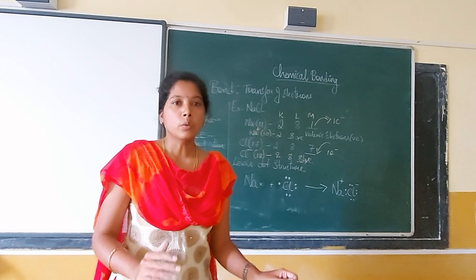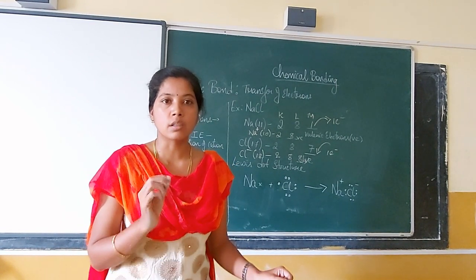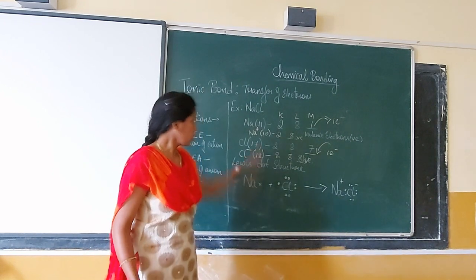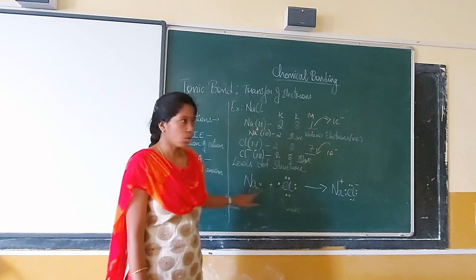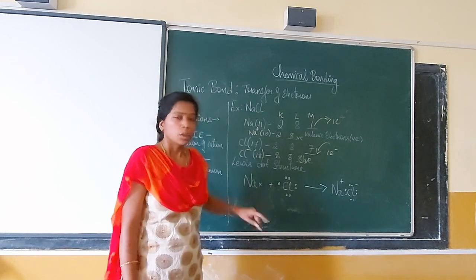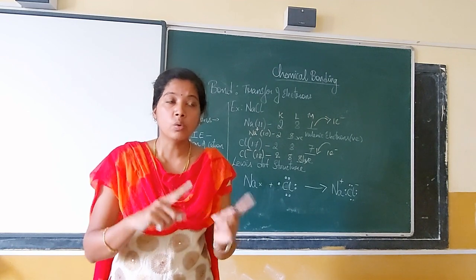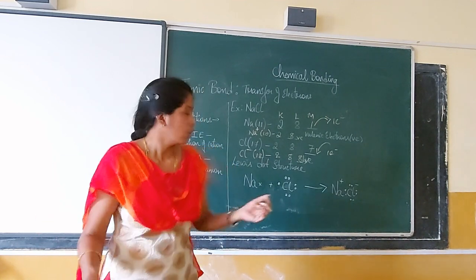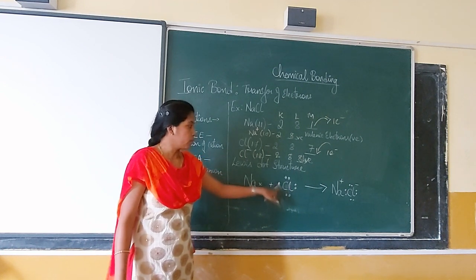No. In a Lewis dot structure, we only represent the valence electrons as dots. For the sodium atom, I had only 1 valence electron, so I have taken it as a cross. You can use a dot, but I am using a cross so that you can identify whose electron has been transferred. For sodium I have put a cross, and for chlorine I have put dots.